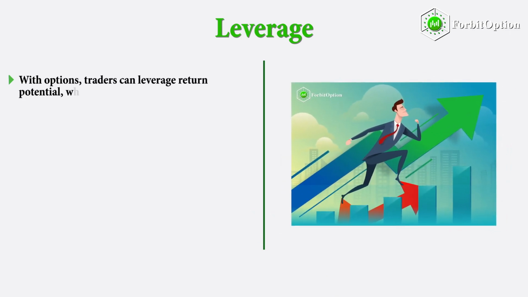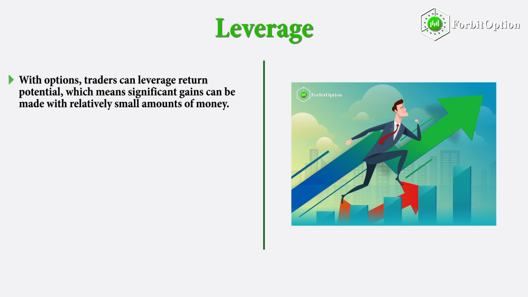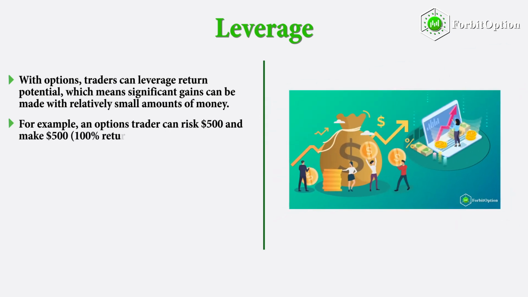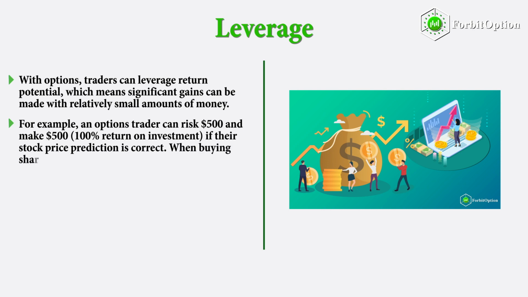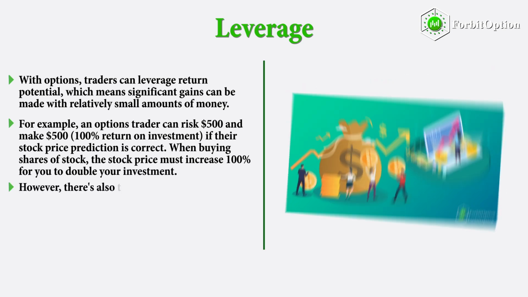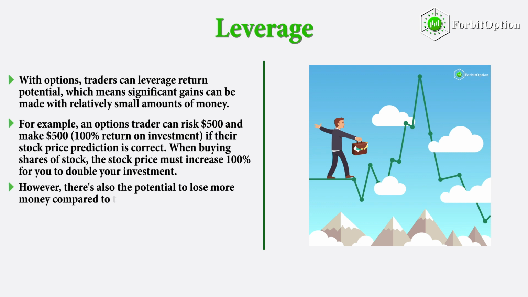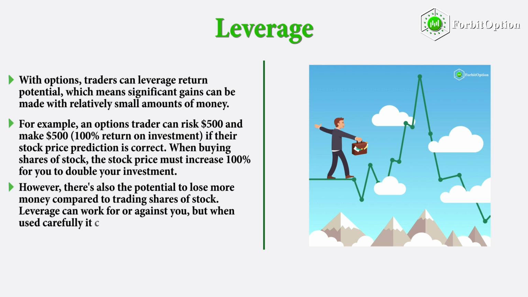Leverage. With options, traders can leverage return potential, which means significant gains can be made with relatively small amounts of money. For example, an options trader can risk $500 and make $500, a 100% return on investment, if their stock price prediction is correct. When buying shares of stock, the stock price must increase 100% for you to double your investment. However, there's also the potential to lose more money compared to trading shares of stock. Leverage can work for or against you, but when used carefully it can increase returns on investment immensely.